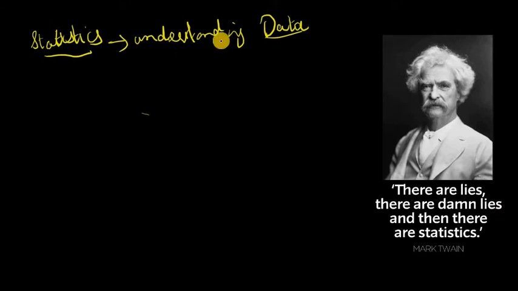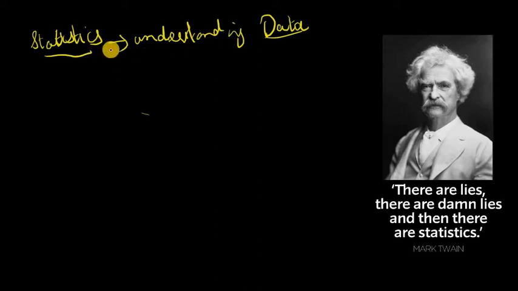And if we don't know how to properly understand or comprehend that data, we might be misled, because there could be arguments that might seem very confusing, backed by data, by proof. And it might seem to you that it's right, but it will actually be quite wrong. So it's really important, as Mark Twain said, that there are lies, then there are damn lies, and then there are statistics. And he was quite true, because if we don't know how to understand data, it's going to be really hard to survive and to live in this modern, digital age.